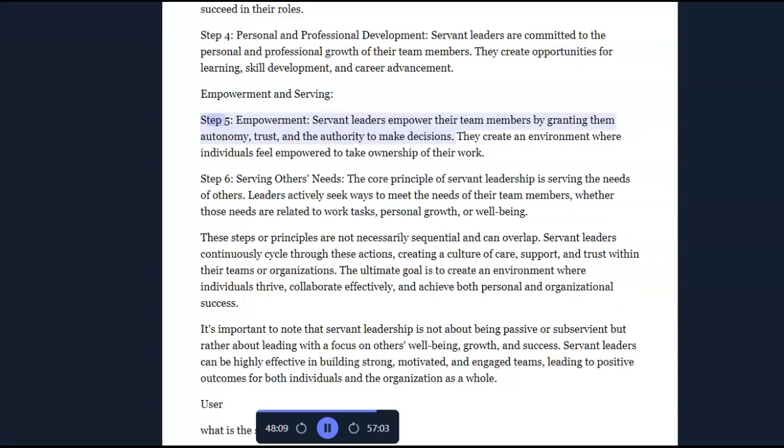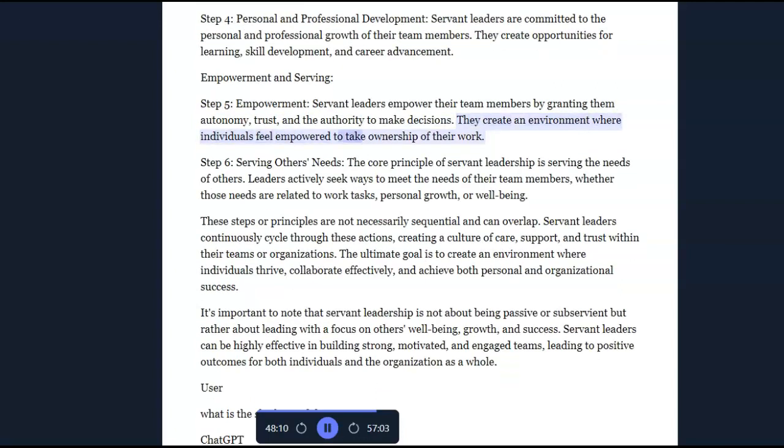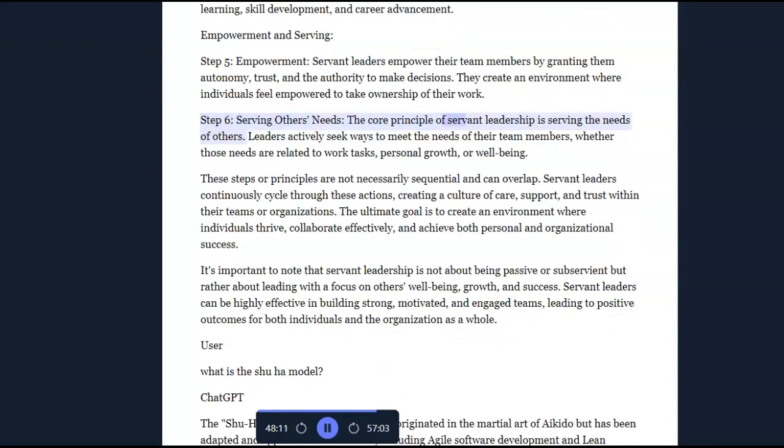Empowerment and serving. Step 5. Empowerment. Servant leaders empower their team members by granting them autonomy, trust, and the authority to make decisions. They create an environment where individuals feel empowered to take ownership of their work. Step 6. Serving others' needs. The core principle of servant leadership is serving the needs of others.